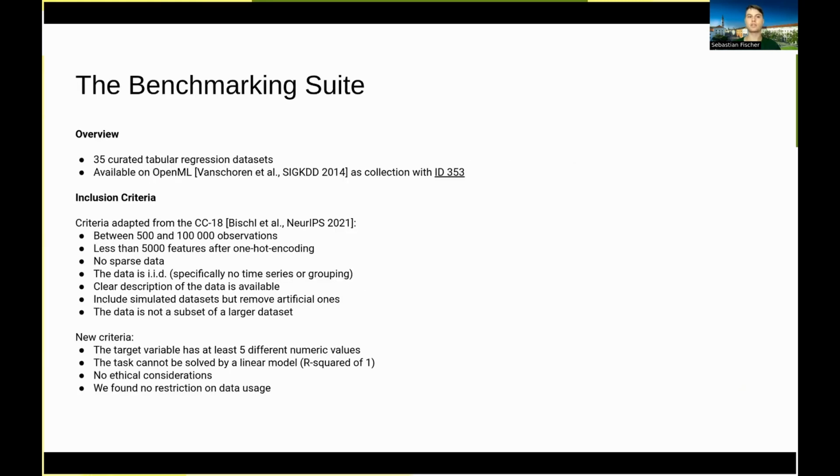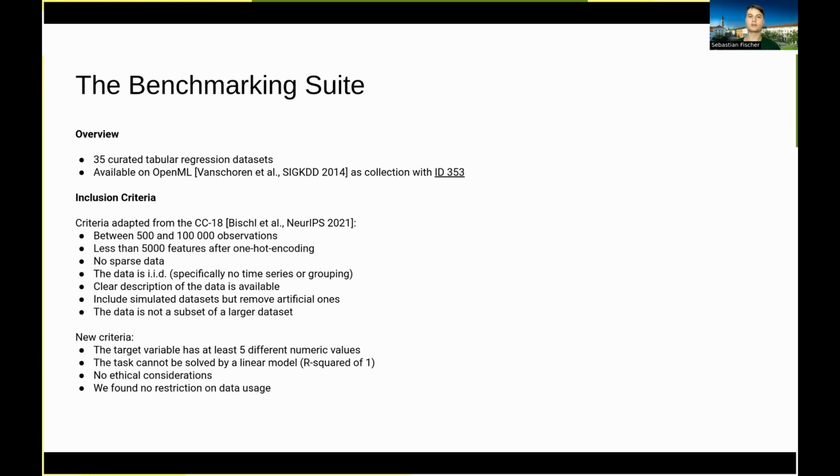So in total, there are 35 curated regression problems. These are datasets annotated with metadata, like which features to use and which variable to use as the target variable. In addition to that, we also provide predefined resampling splits, like cross-validation or holdout for all 35 problems. These are available as a collection on OpenML with ID 353.